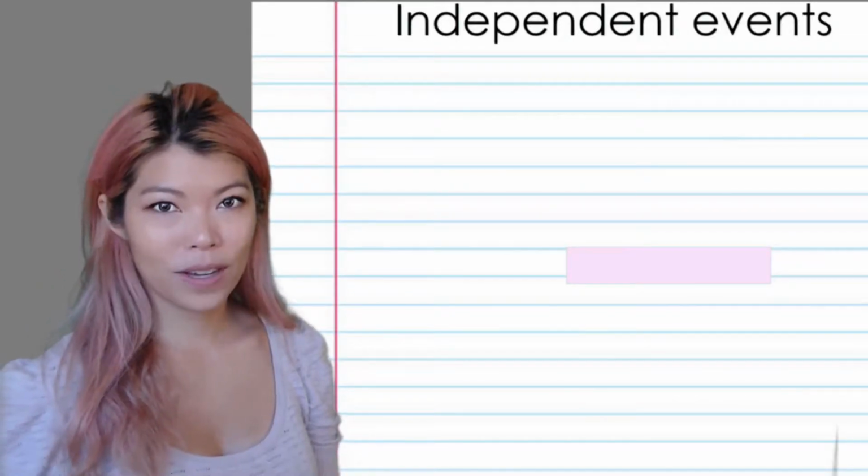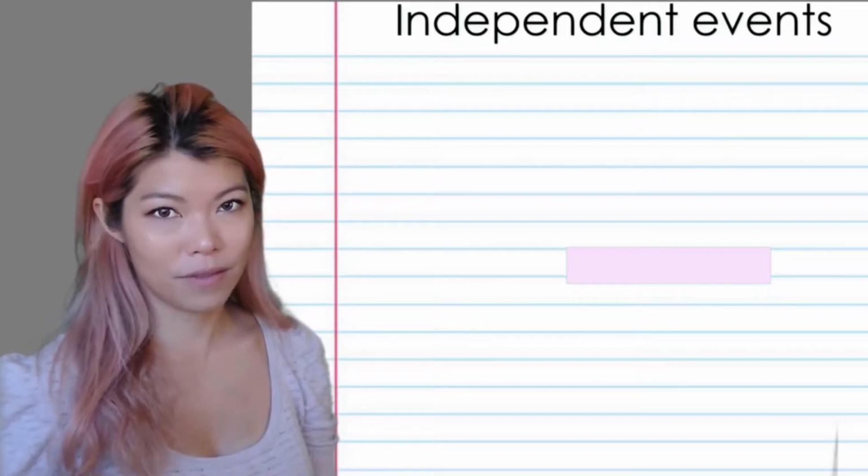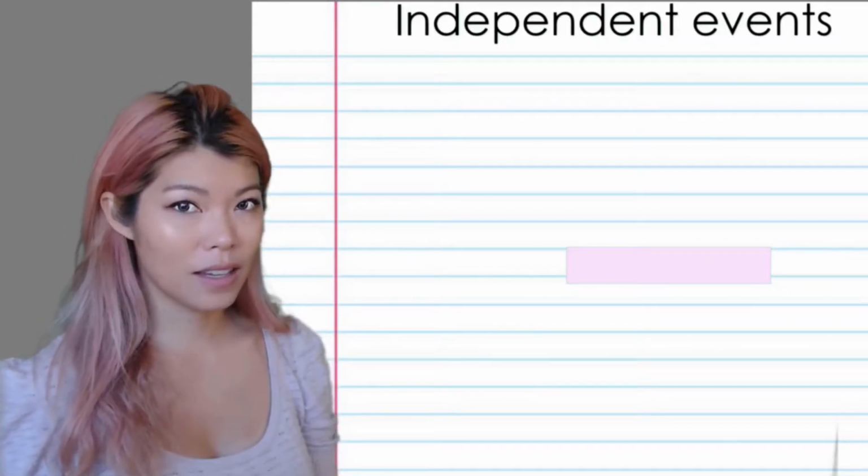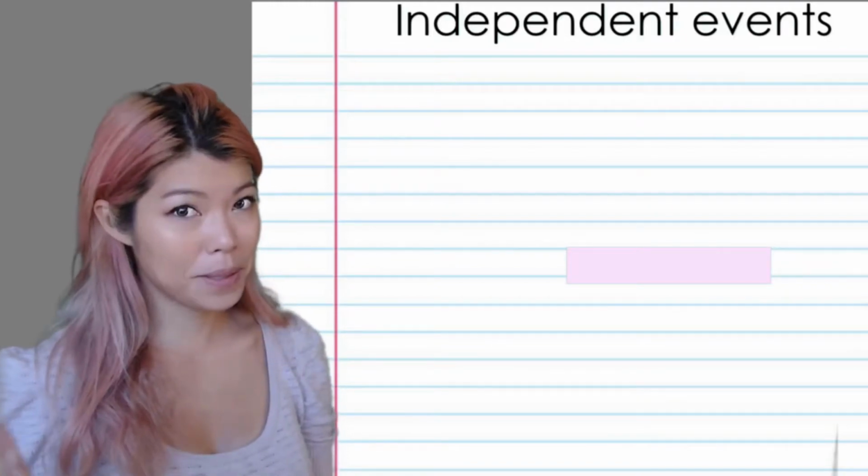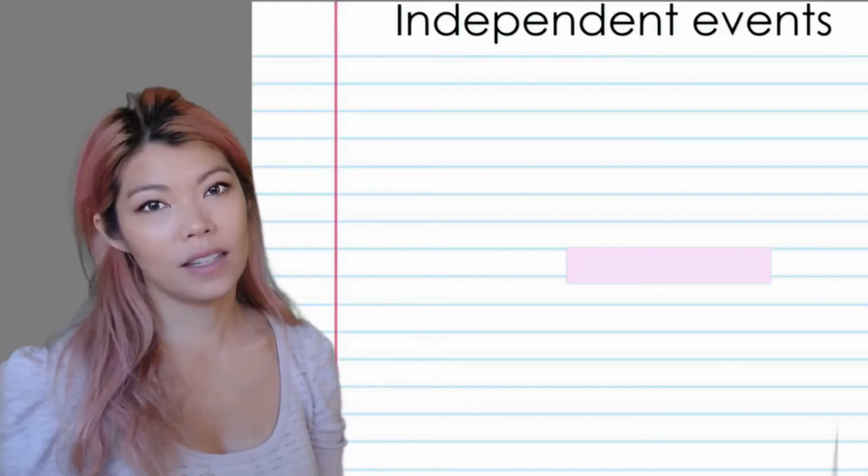So for example, if I toss a coin and let's say we have heads, and then I toss again, what are the chances of getting heads? It doesn't matter, right? It's still a half. So we say these two events are independent.